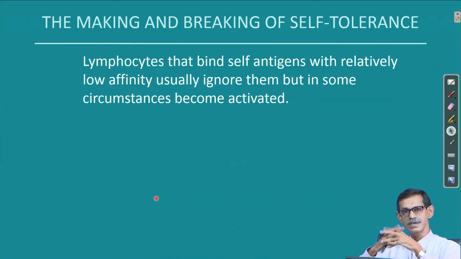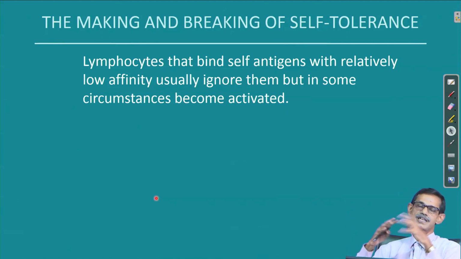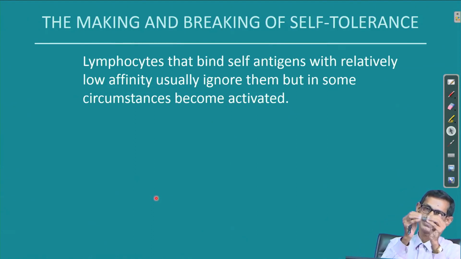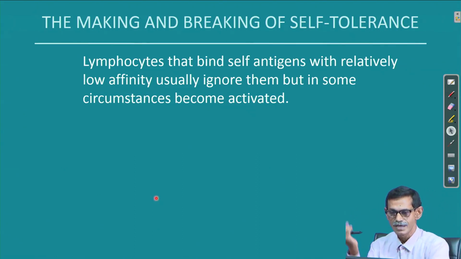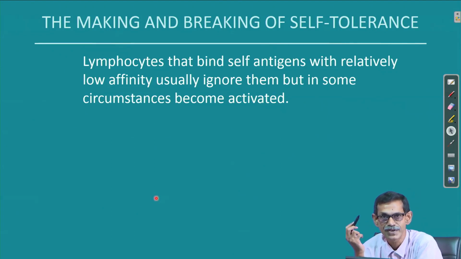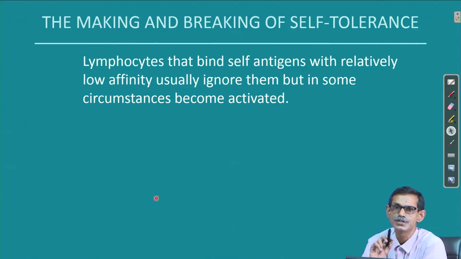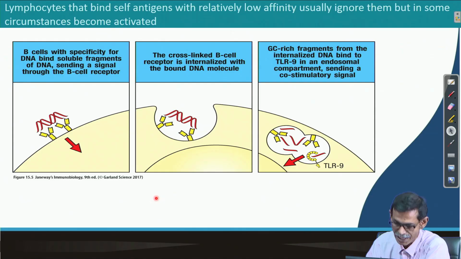Maybe out of 8 amino acids, 6 are matching and 2 are not. If all 8 match the epitope, the interaction will be very strong. But if 5 or 6 match, it is not zero interaction, there will be an interaction. Moderate or low affinity interaction is normally ignored, but sometimes it gets activated.